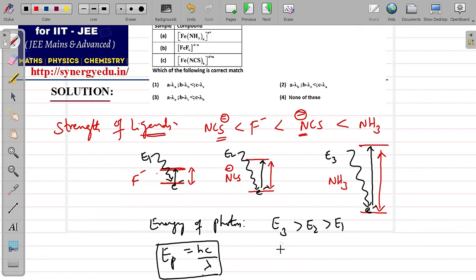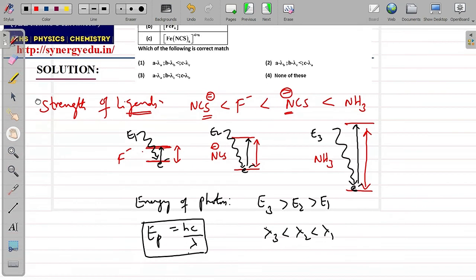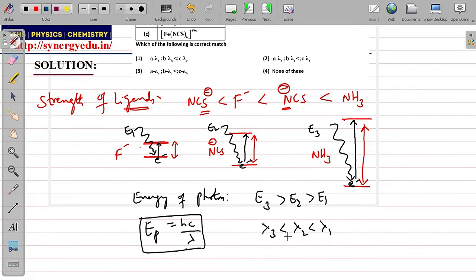So lambda 3 must be less than lambda 2, which must be less than lambda 1. Lambda 3 corresponds to ammonia, lambda 2 means NCS, lambda 1 means fluorine.